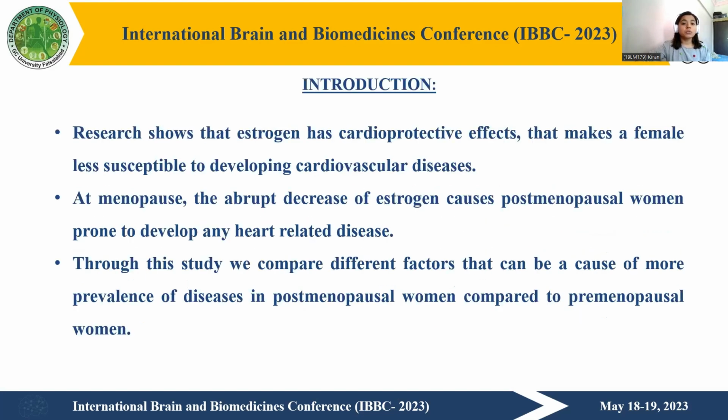Research shows that estrogen has a cardioprotective effect that makes a female body less susceptible to developing cardiovascular diseases. At menopause, the abrupt decrease of estrogen makes postmenopausal women more prone to develop heart-related diseases. Through this study, we compared different factors that can be a cause of more prevalence of disease in postmenopausal women compared to premenopause.